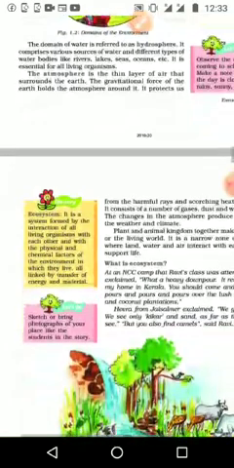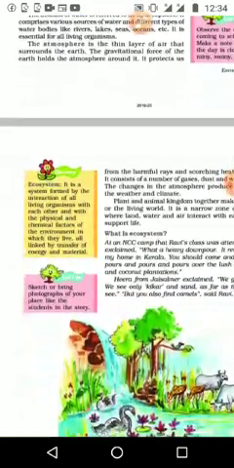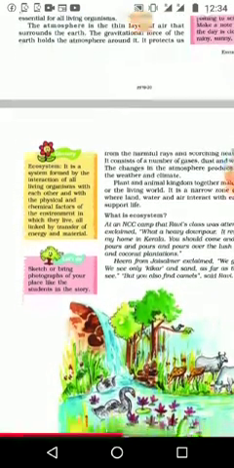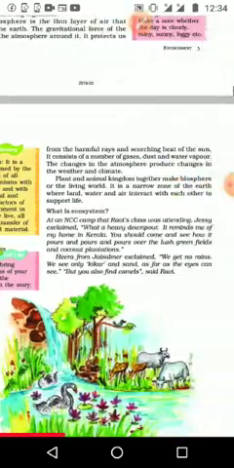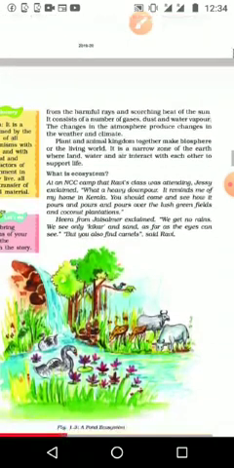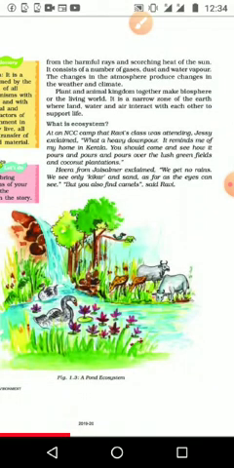Because of gravitational force, the earth holds the atmosphere around it, and it helps us in different ways. It gives us our breathing air, and it protects us from harmful rays and the scorching heat of the sun. It consists of a number of gases, dust and water vapor, and changes in the atmosphere produce changes in the weather and climate. Then the last one is the biosphere.